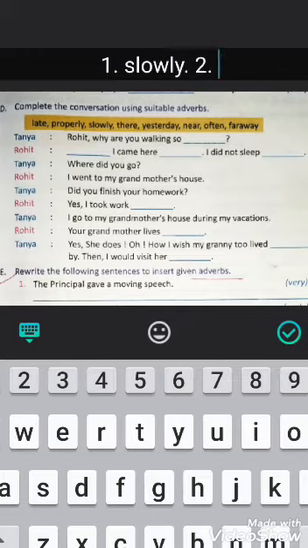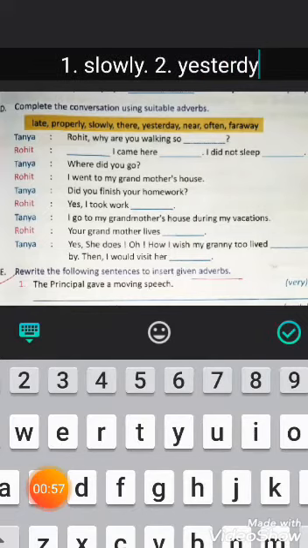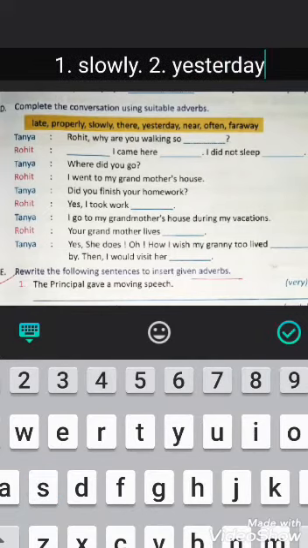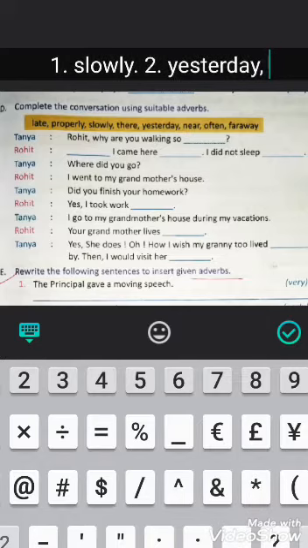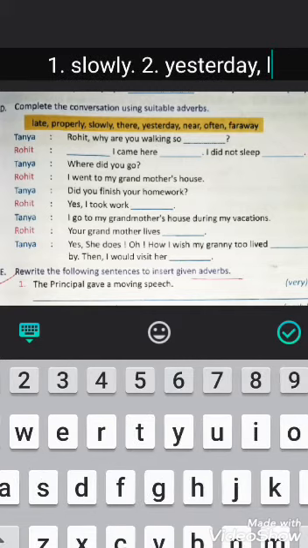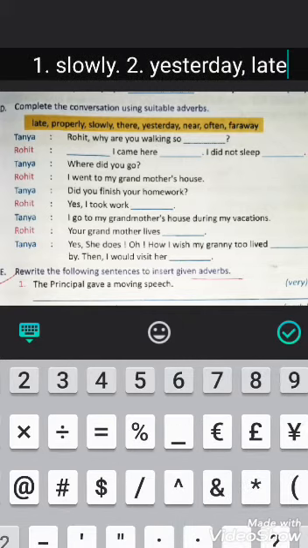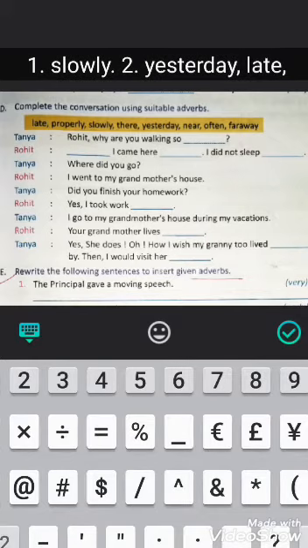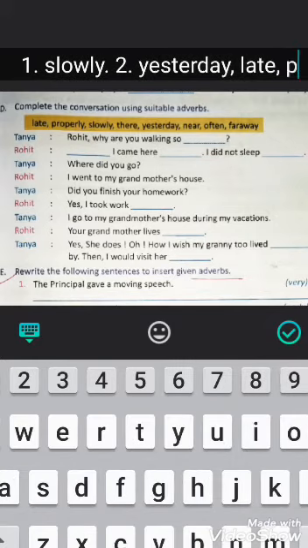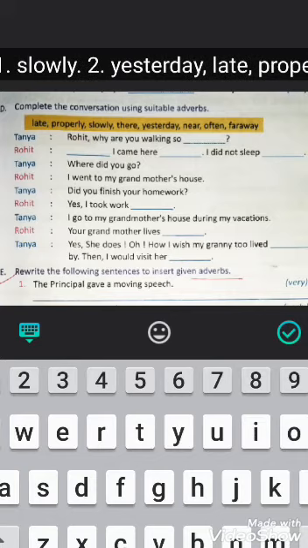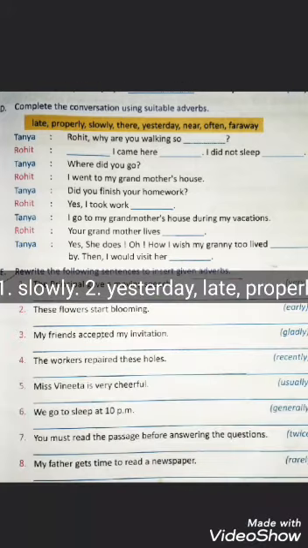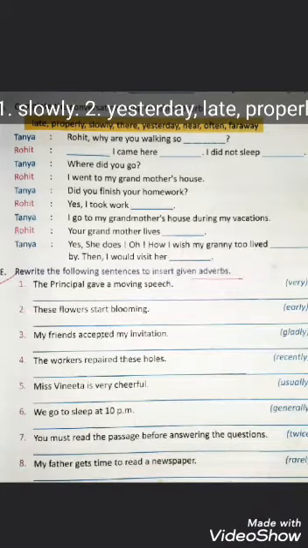You can write yesterday in the second, so write yesterday, comma, which means in the second blank, in the second sentence you have to write late. I came here late. Then in the third one, I did not sleep properly. So write properly. Okay, so here we have done with first and second dialogue.